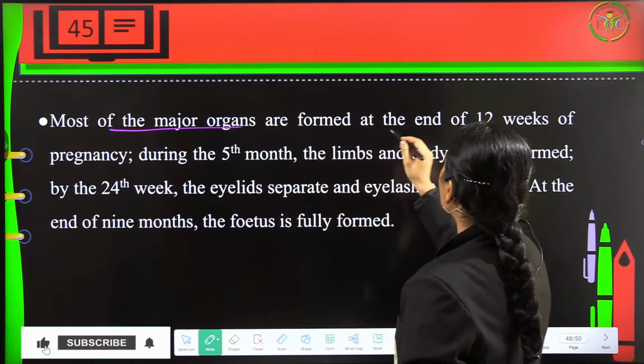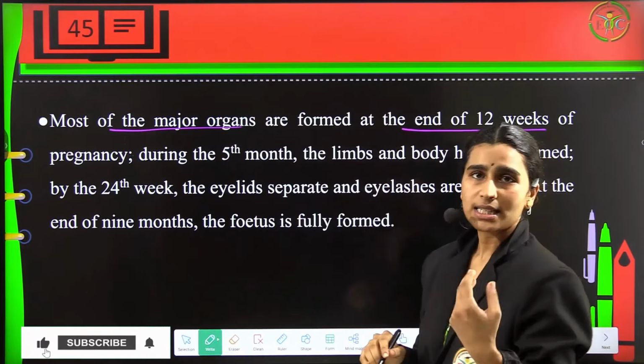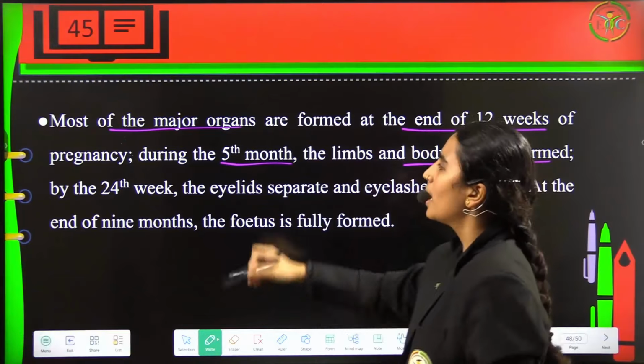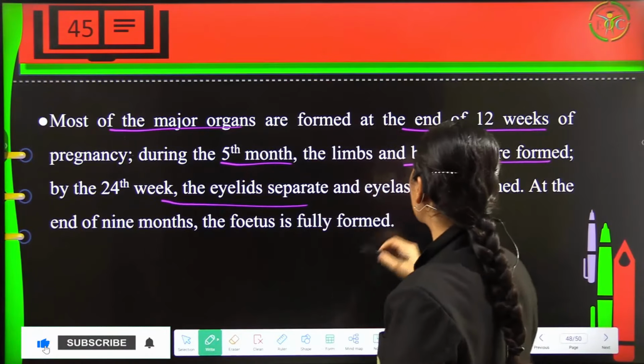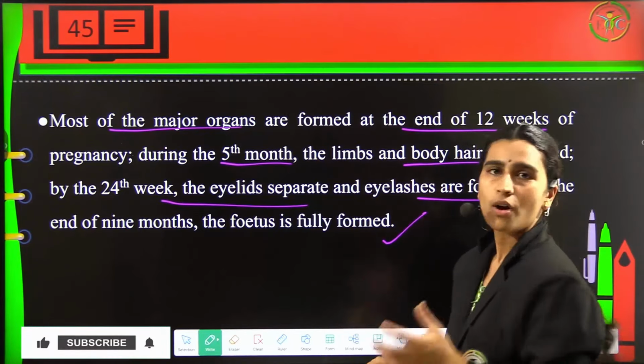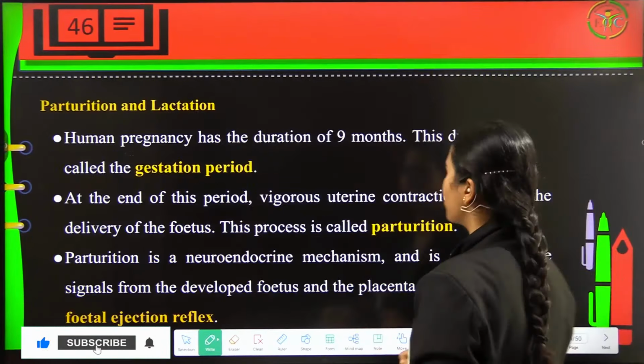Now most of the major organs are formed at the end of 12 weeks, that is 3 months of pregnancy, and during the 5th month the limbs and body hair are formed. At the 24th week the eyelids will separate and eyelashes are formed, and at the end of 9 months the fetus is fully formed and developed.